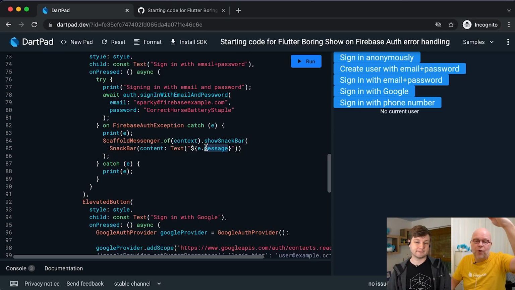So you can do a switch case or if then else on all the error codes that are in the documentation. And you can show your own message because you can see that our messages are, in this case, English, but it depends on the environment you run on. But you typically might want to show your own error messages, and that's fine too.